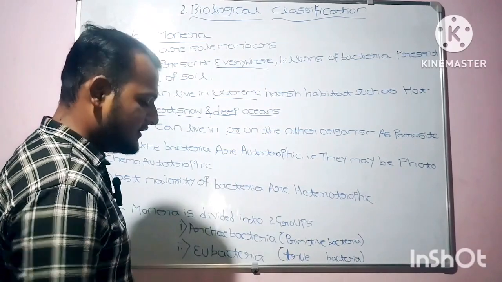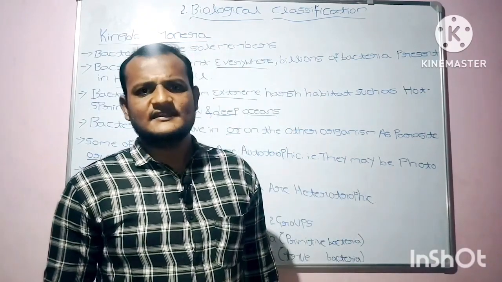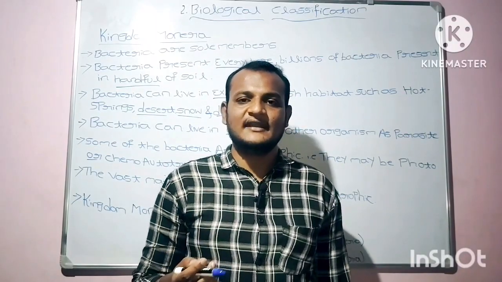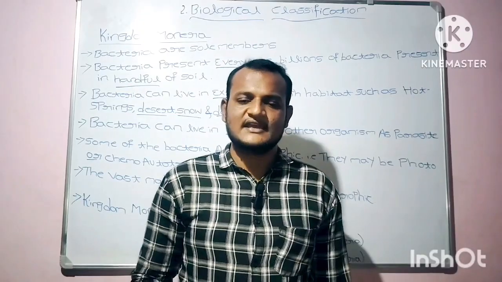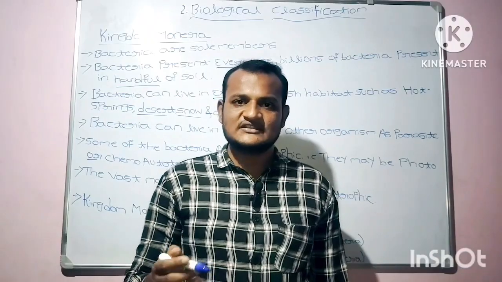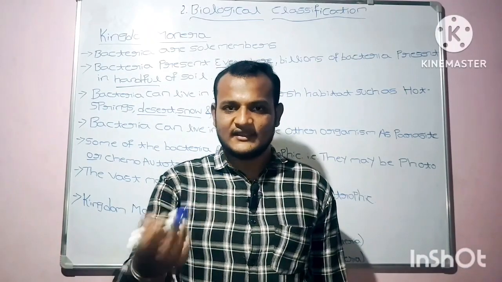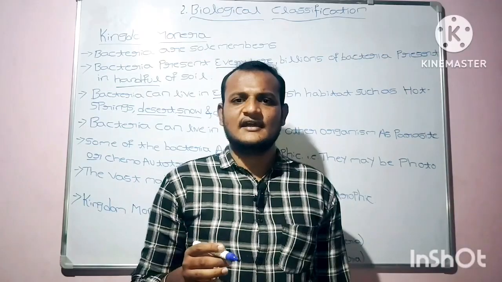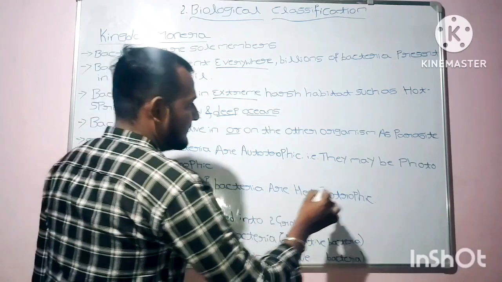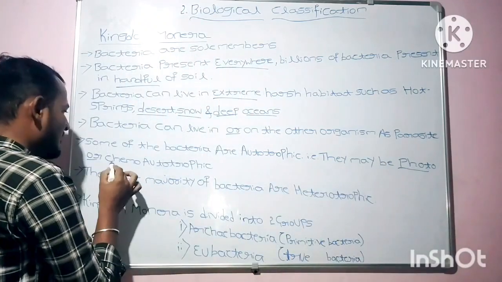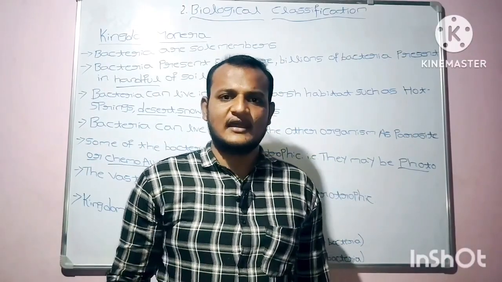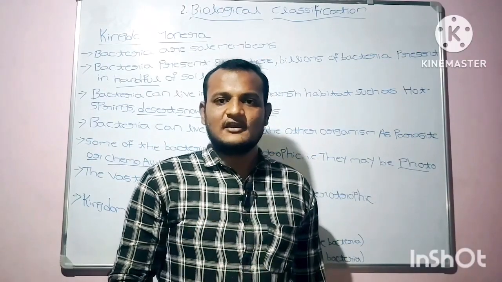Some of the bacteria are autotrophic. I am not telling you all the bacteria are autotrophic. Only a few of the bacteria are autotrophic. Autotrophic means the organism can prepare its own food through the synthesis of inorganic substrates. Very few bacteria come under the autotrophic category. Under autotrophic, they may be photoautotrophic or chemoautotrophic.